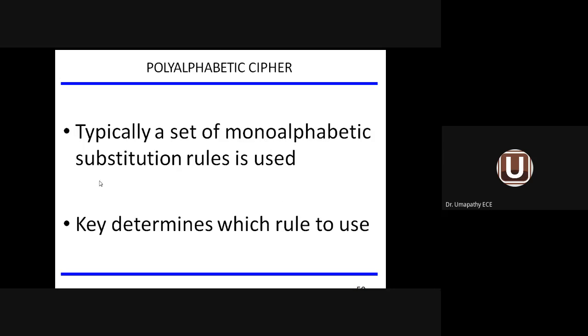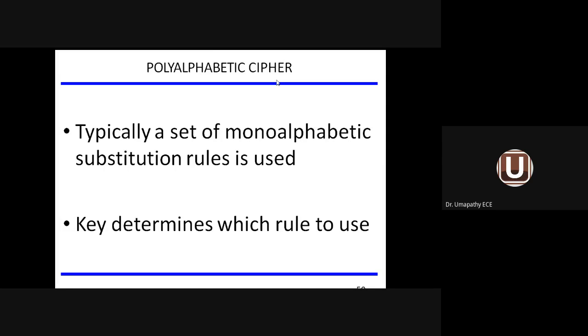Typically, a set of monoalphabetic substitution rules is used. What is the last method? The last method is called polyalphabetic cipher. Sorry, the fifth one is polyalphabetic cipher. So here, whatever rules we followed for monoalphabetic substitution, various rules will be used.